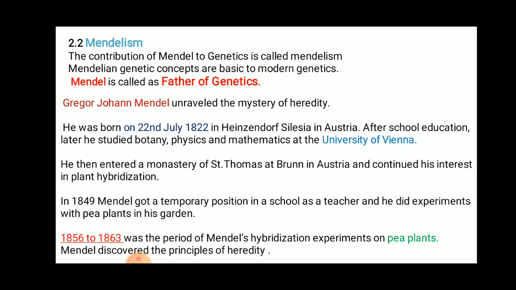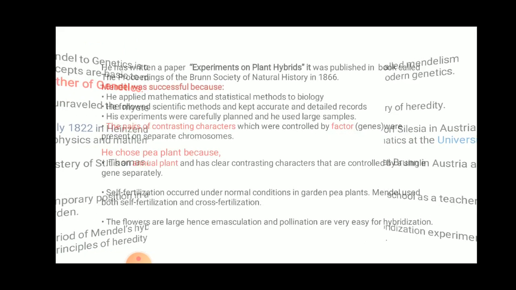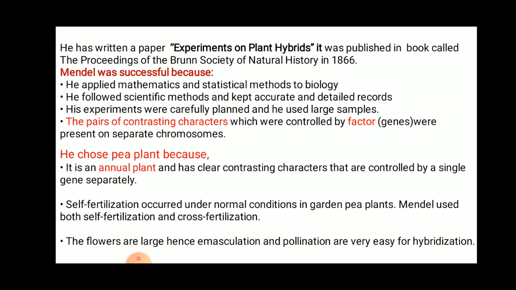Mendel discovered the principles of heredity. Then he wrote a paper, Experiments on Plant Hybrids. This is a paper which he published in the Proceedings of the Brunn Society of Natural History in 1866. So what is the name of the paper that Mendel has published?